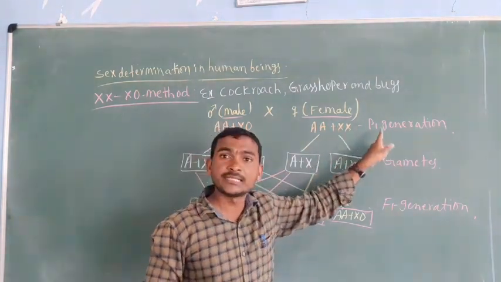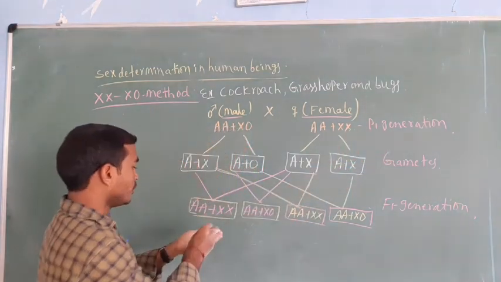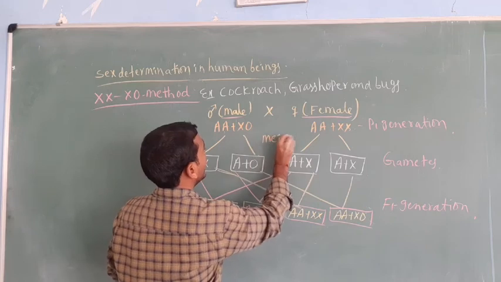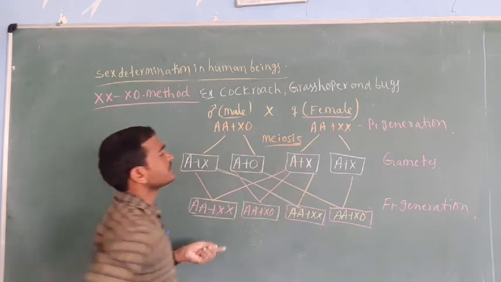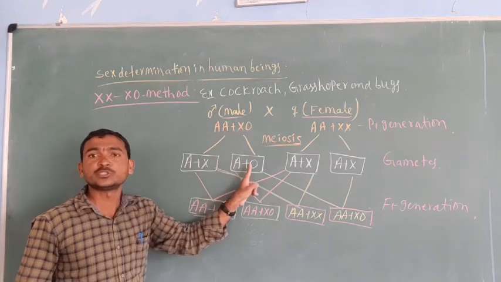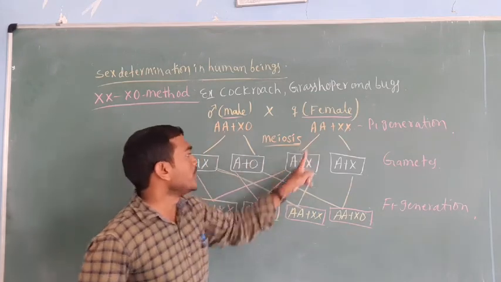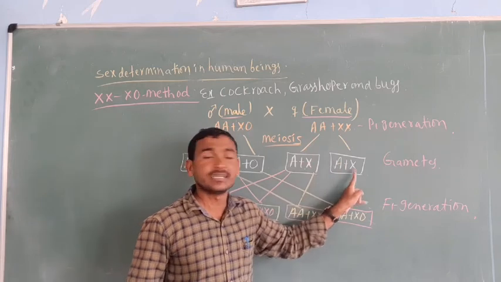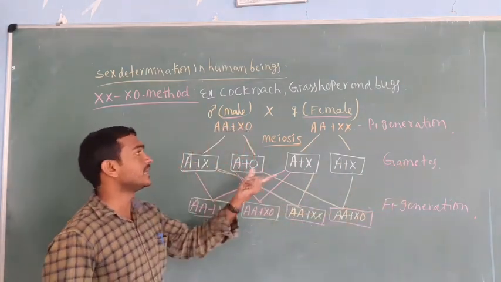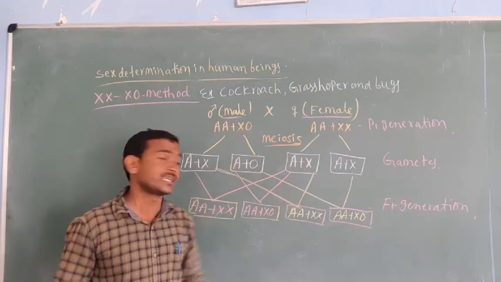It is called the P1 generation. Then both undergo meiosis. After meiosis, half of the chromosomes: autosomes plus X, autosomes plus 0 in the male, and autosomes plus X, autosomes plus X in the female. This is gametogenesis. Then the male and female meet in the F1 generation.